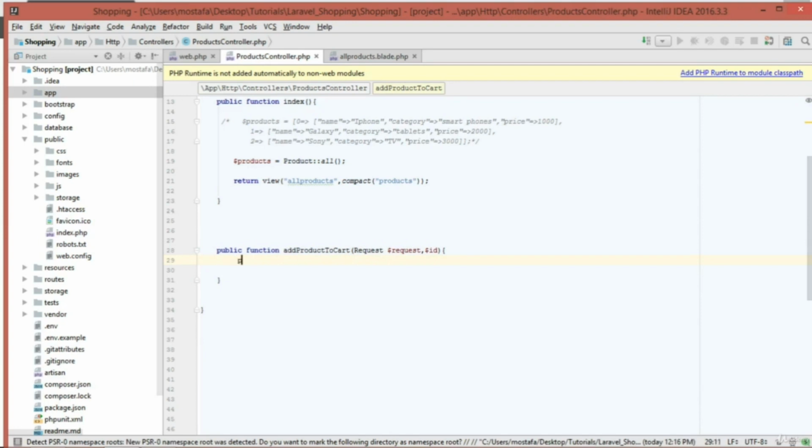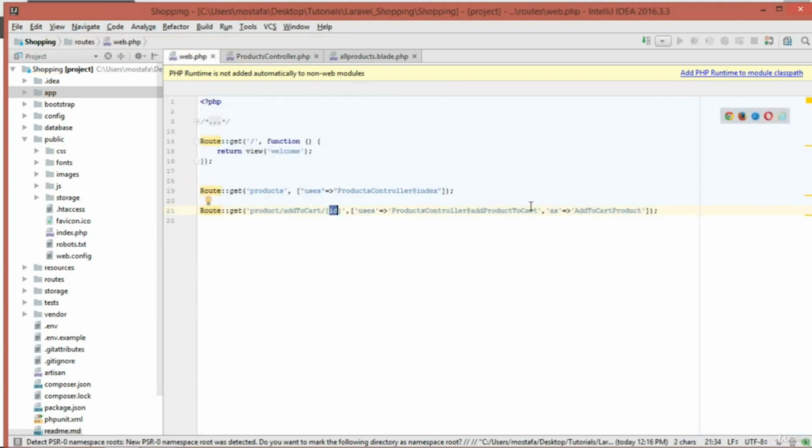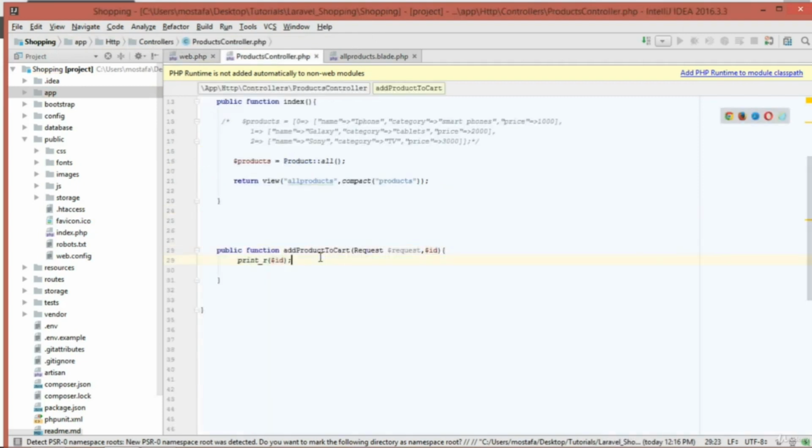So here, just for testing, I'm going to print the ID, so that I show you exactly how it works, and that it works correctly. Because now, when you get to this URL, it's going to execute this function, which is this one, and it's gonna print this ID.